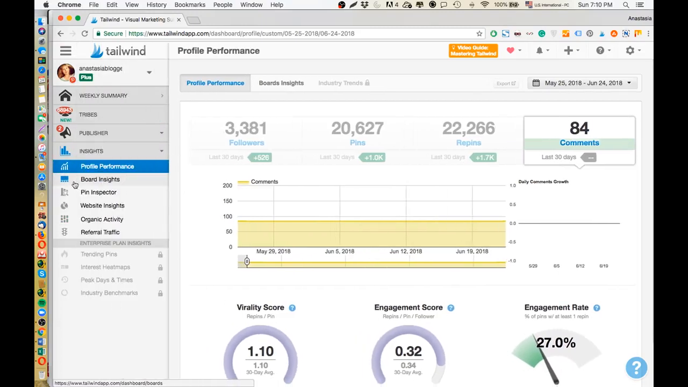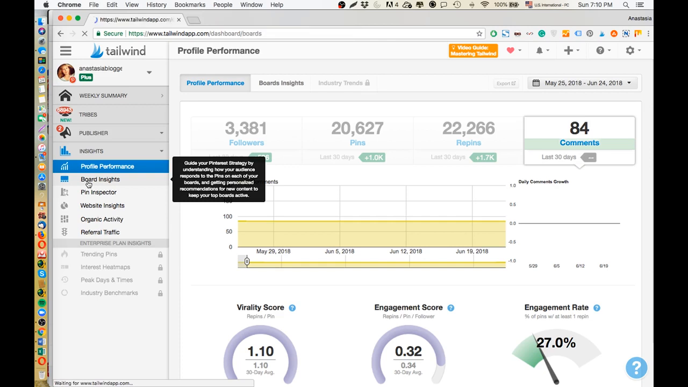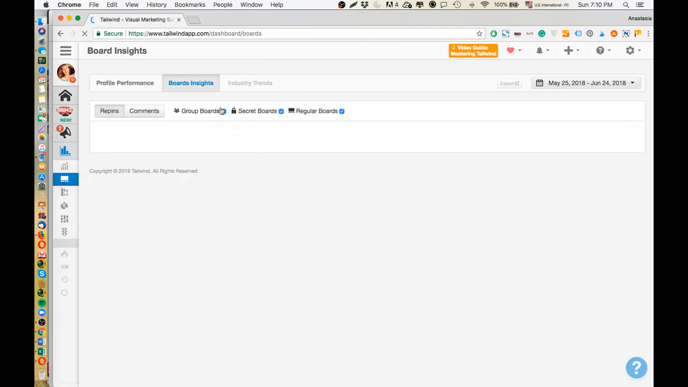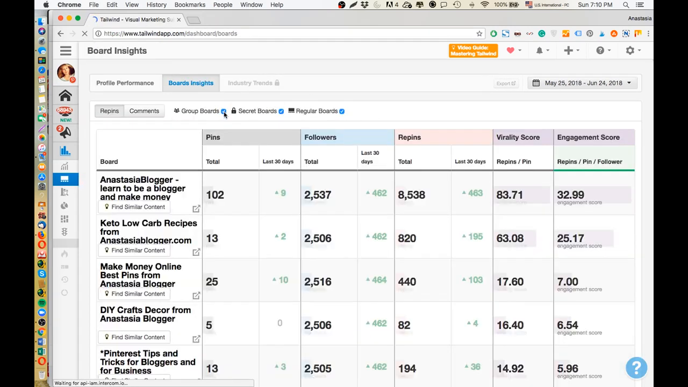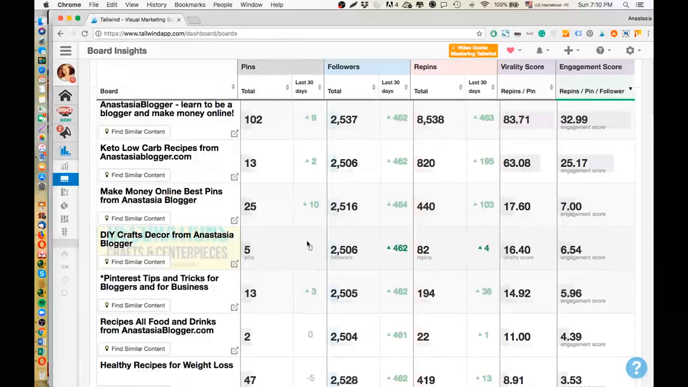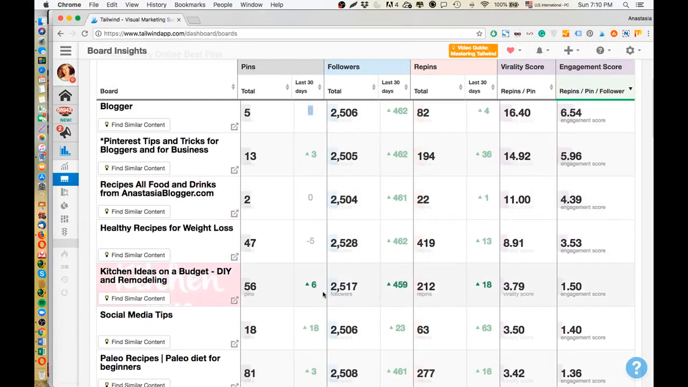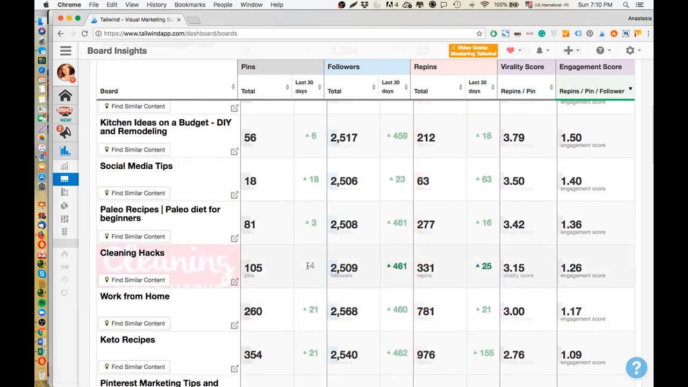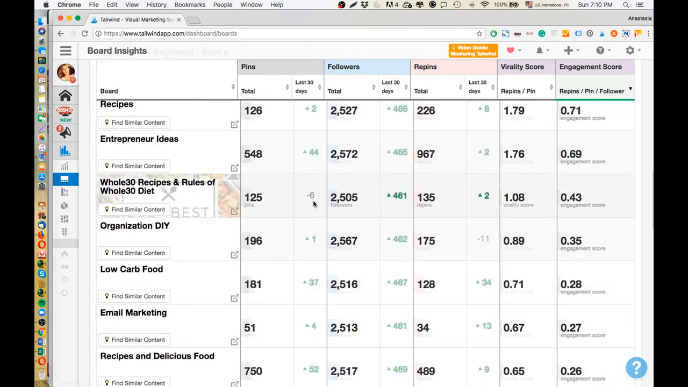And I really love the next report. It's Board Insights. You can filter here which boards you want to analyze first. It can be your own boards. Here they're called regular boards. So for your own boards, you need this tool to see which boards didn't get new pins for a long time. It's in this column. And based on this, you can schedule some pins to keep all your boards fresh.